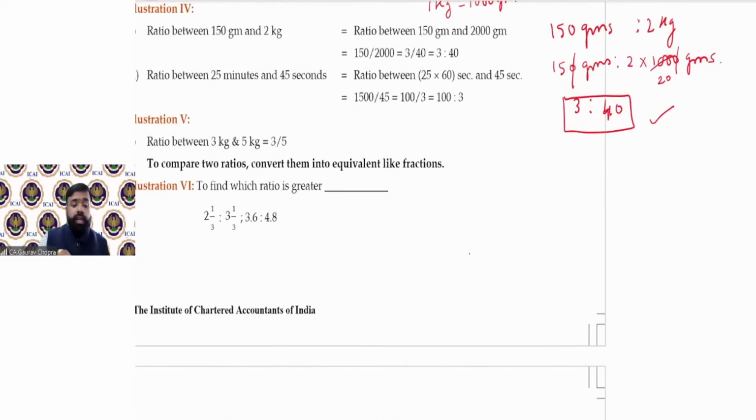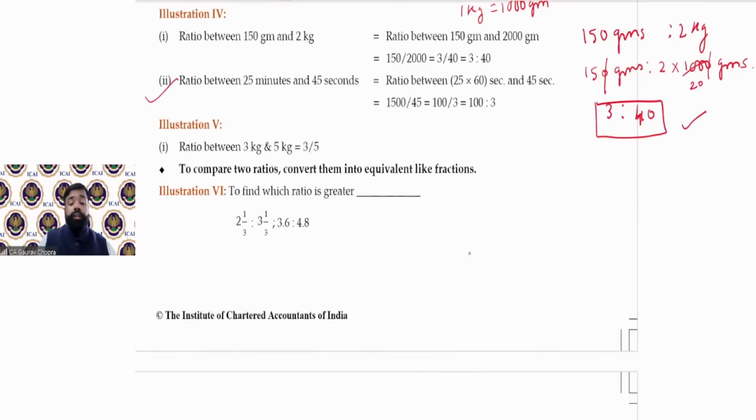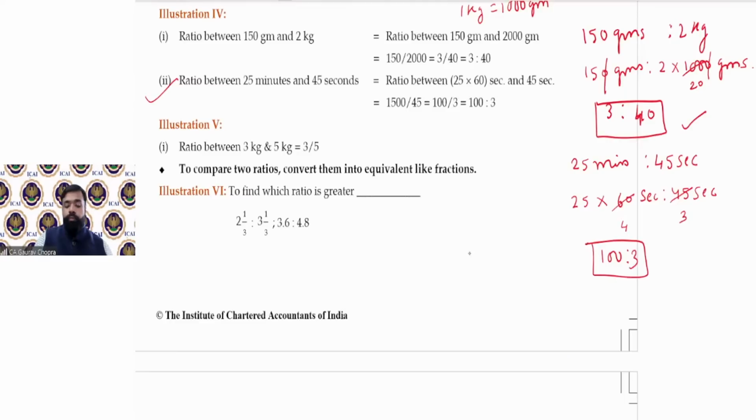Okay, the next one. The second part says, find out the ratio of 25 minutes and 45 seconds. So 25 minutes ratio with 45 seconds. Minutes have to be converted into seconds. In 1 minute, there are 60 seconds. So let us multiply. Now these are converted into seconds. Let's cancel them with the help of 15. So 3 is there and 4 is there. So 100 ratio 3 becomes the correct answer.